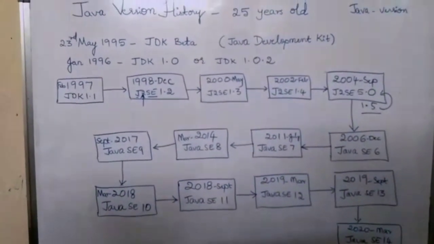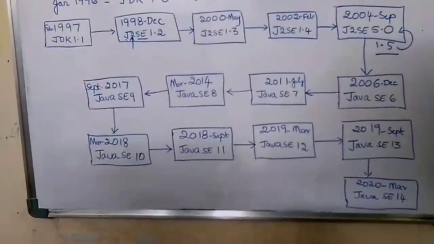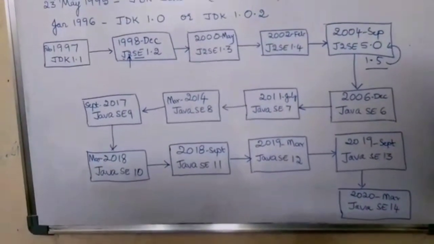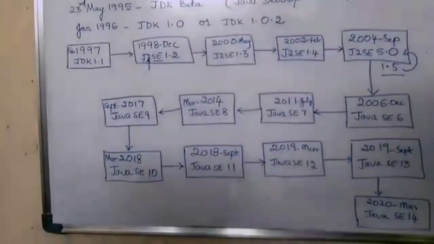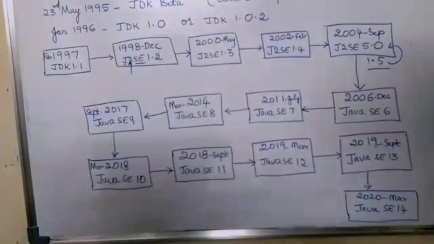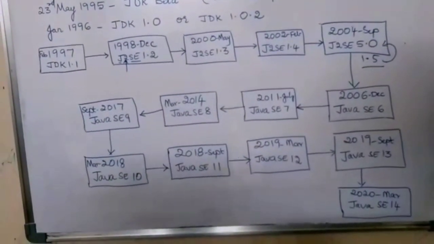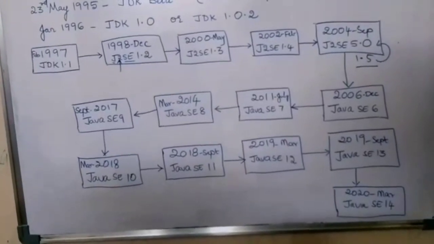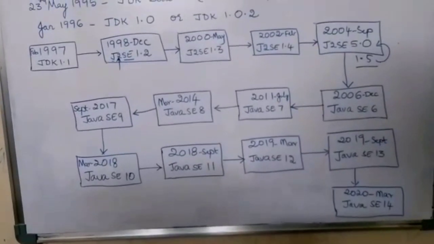So from SE 9 till SE 14 it will be very easy to learn, because there are only a few features added in each version. You can take a look at the release of the versions, and we'll get into the next part, which is what the features are in each and every version. We'll look into that now.